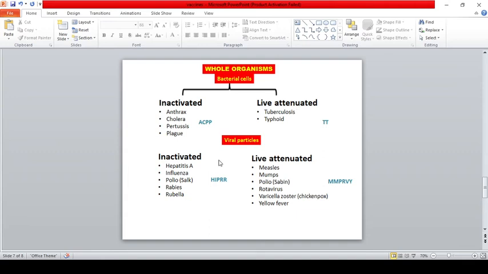Next thing is viral particles. For viral particles, we know hepatitis, influenza, polio (that is, polio Salk), rabies, rubella. For all those we are using inactivated organisms. For measles, mumps, polio Sabin, rotavirus, chickenpox, and yellow fever, we are using live attenuated organism as a vaccine.